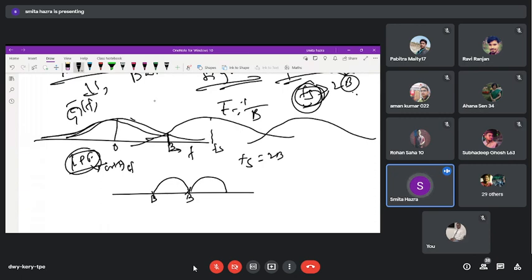So this is 0, this is Fs, this is B. From 0 to B, this is one B, from B to Fs, another B is there. So within 0 to Fs, the involvement of the frequency is 2B. So what happens? At this intermediate frequency, we get an overlapping of the upper band of this one and the lower band of the neighbor one. And this repeats for every alternate B value or every multiple of B values.